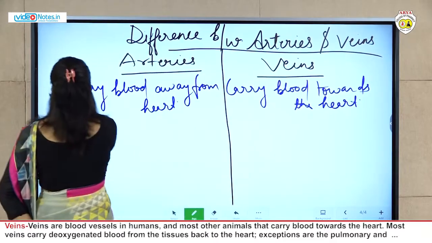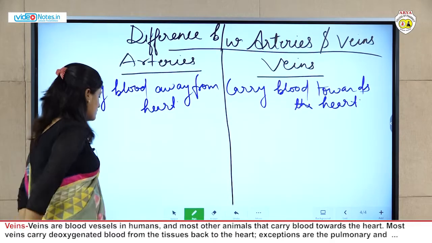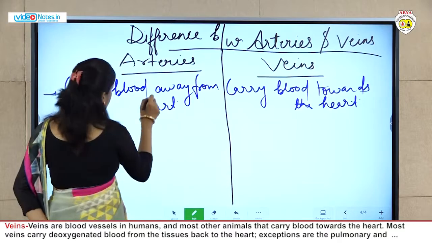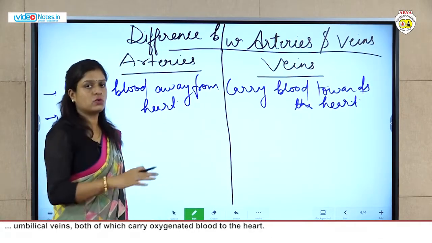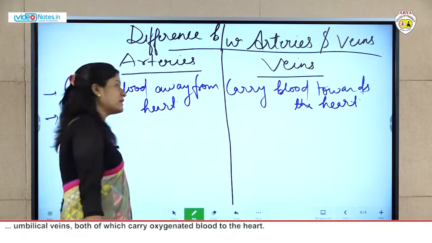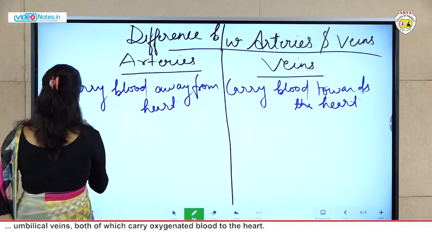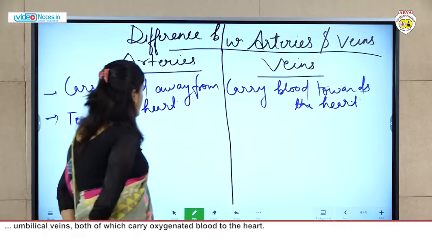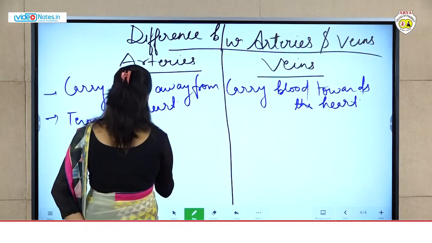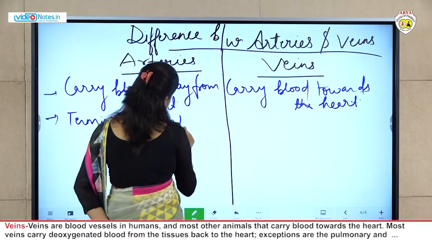Now the next one. Arteries terminate as capillaries, meaning their ending point is at the capillaries.